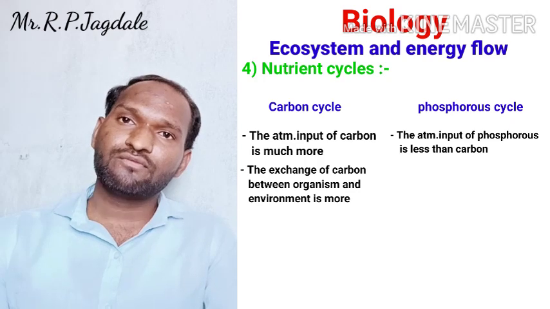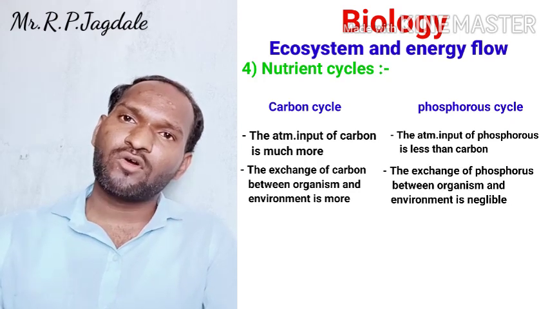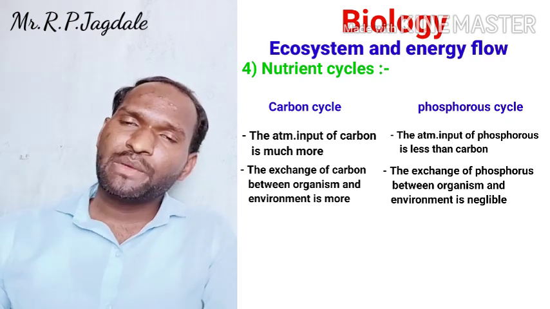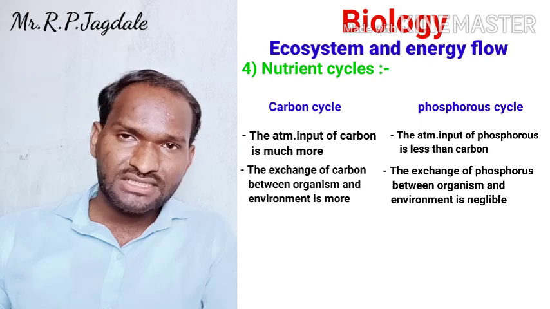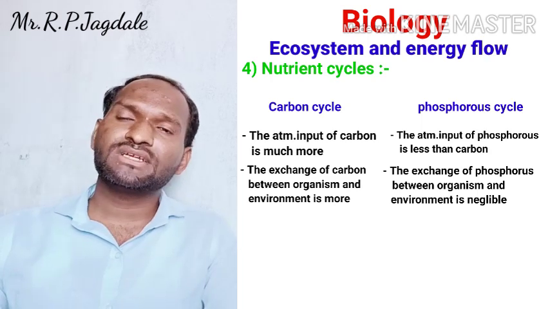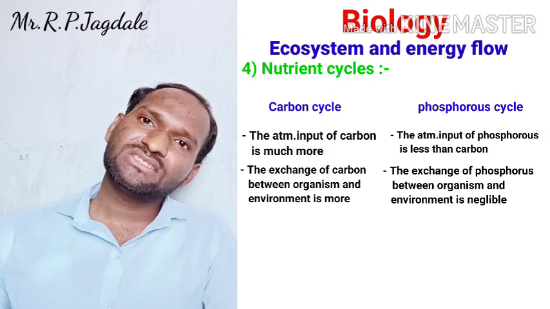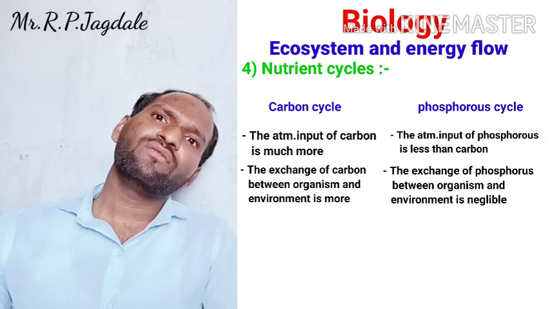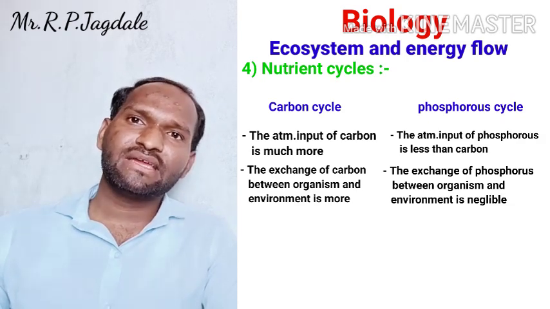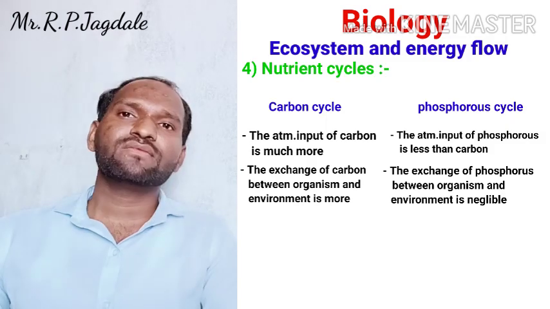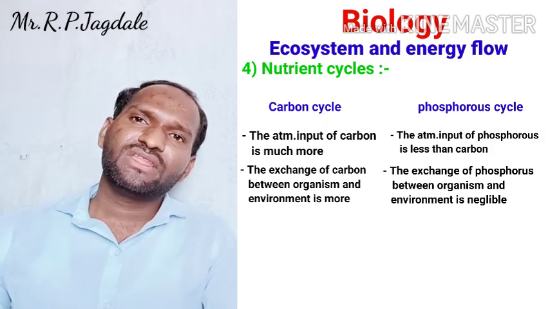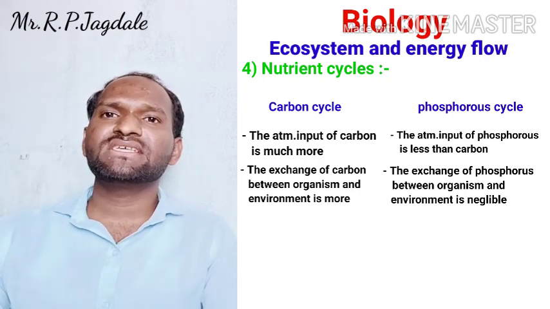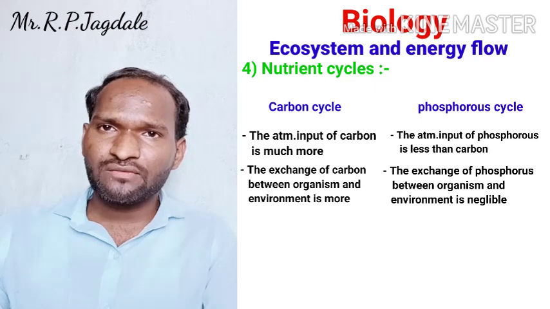But in the case of the phosphorus cycle, the exchange of phosphorus between the organism and environment is negligible, because the weathering of rock takes place in nature. Then runoff water is in nature. Then it goes to the plants, it is in nature. So here the exchange is at only one place, that is from plants to animals, and the entire thing is in nature. So the exchange of phosphorus between the organism and environment is negligible in the phosphorus cycle.